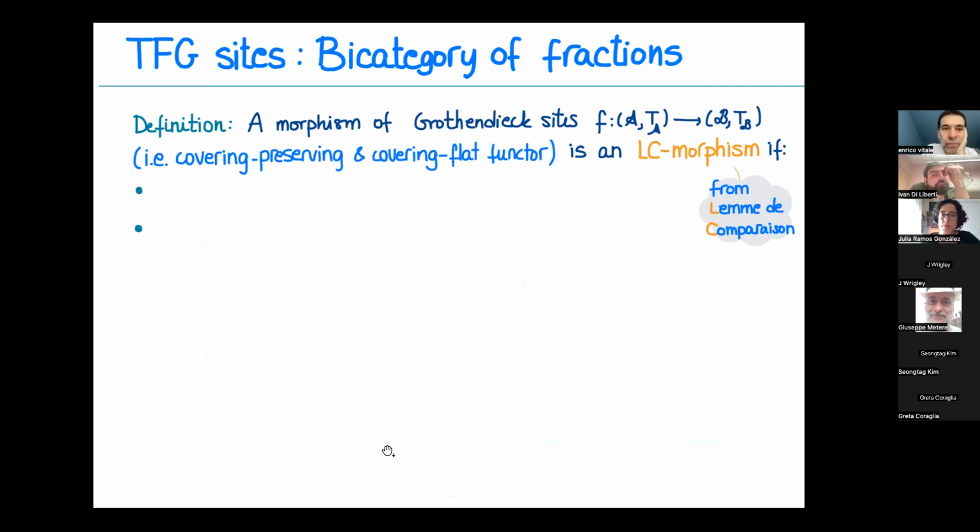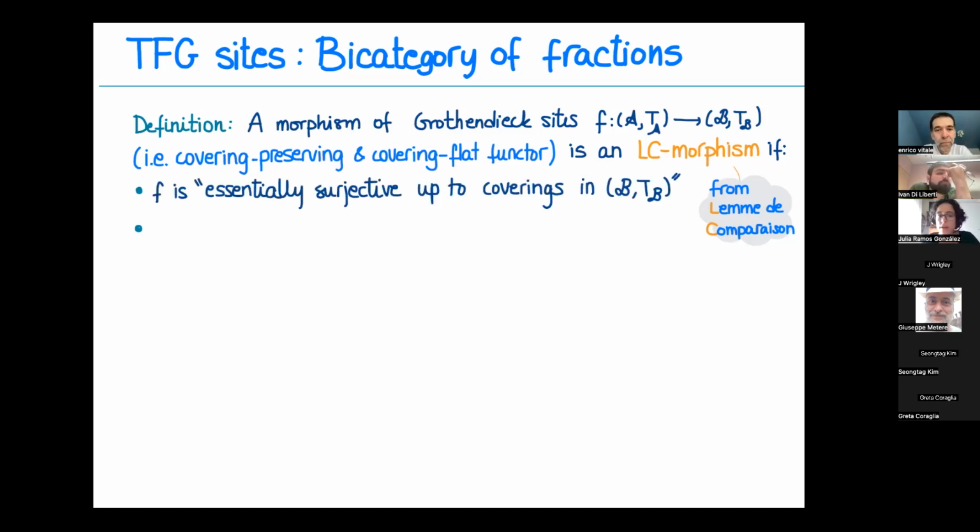And for that, let me now introduce these LC maps that I mentioned before. A morphism between Grothendieck sites, which is covering preserving and covering flat, is called an LC, Lemme de comparaison, morphism, coming from this result in SGA, if and only if, I will be a bit vague here, F is essentially surjective after coverings in the codomain, namely that every element in the codomain can be covered. We can find a covering by elements coming from A.